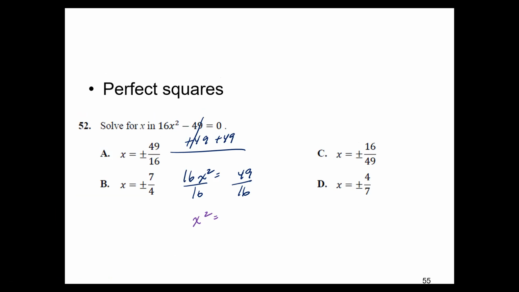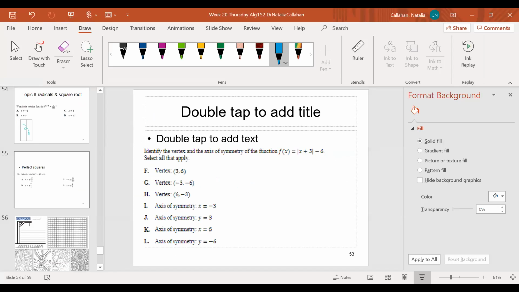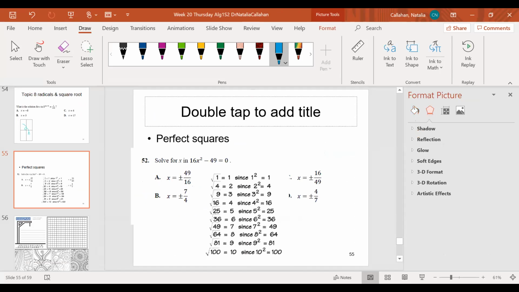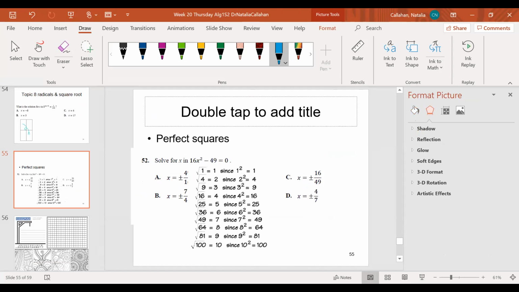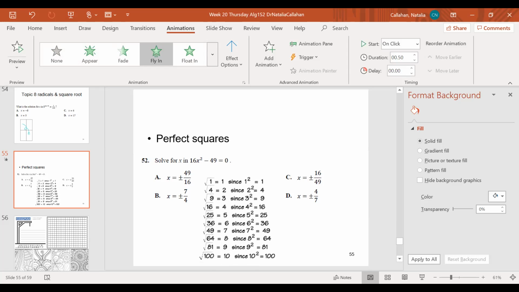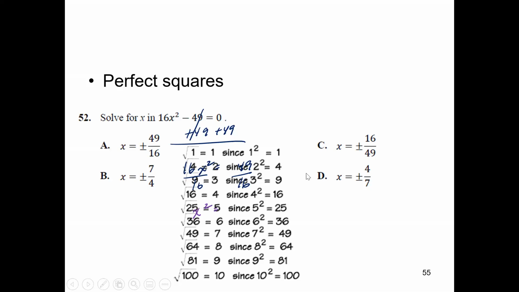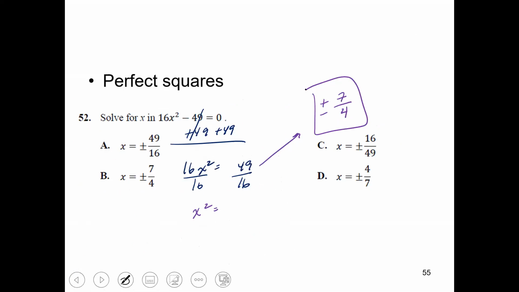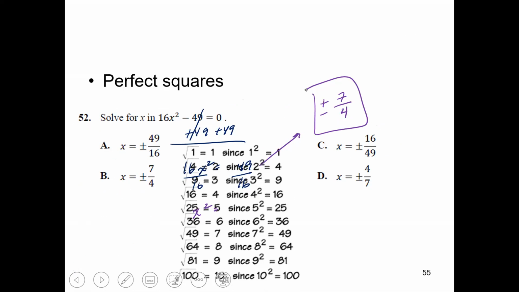So I'll give you guys another second to think about all the perfect squares that you know and memorized. Okay, so let's go ahead and take a look at some of the perfect squares. These are all the perfect ones right here. So then looking at this part here, this is just going to give you a plus or minus 7 over 4, along with your perfect squares.